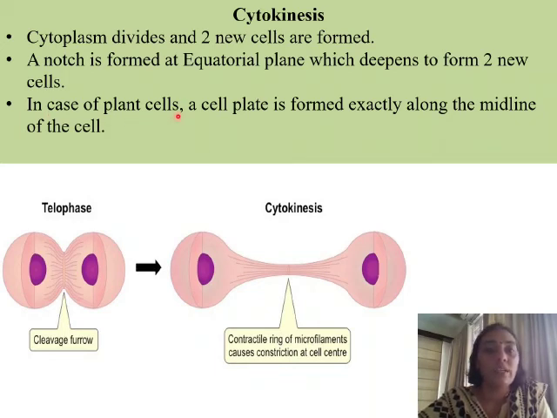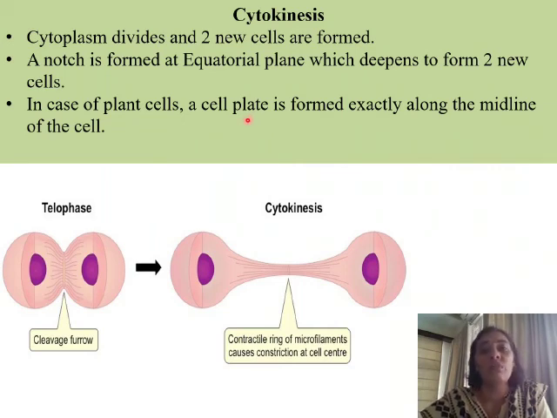In the case of plant cells, a cell plate is formed exactly along the midline of the cell. The only difference that we notice in cell division in plants and animals is that instead of an equatorial plane, we are going to have a cell plate, which is going to divide the plant cell into two equal halves.